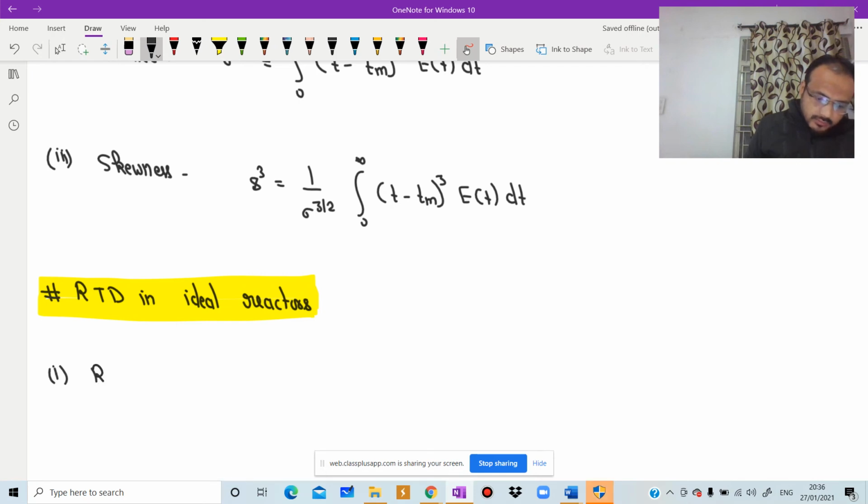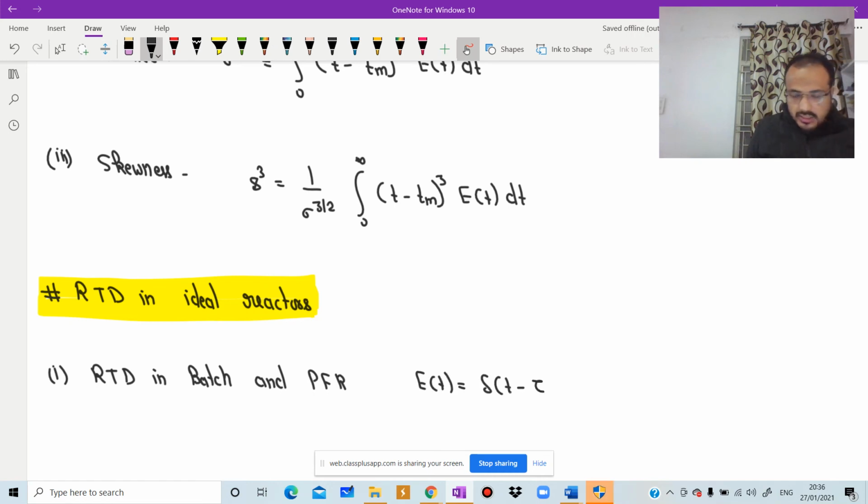First one is RTD in batch and PFR. So E of t is equal to delta of t minus tau.